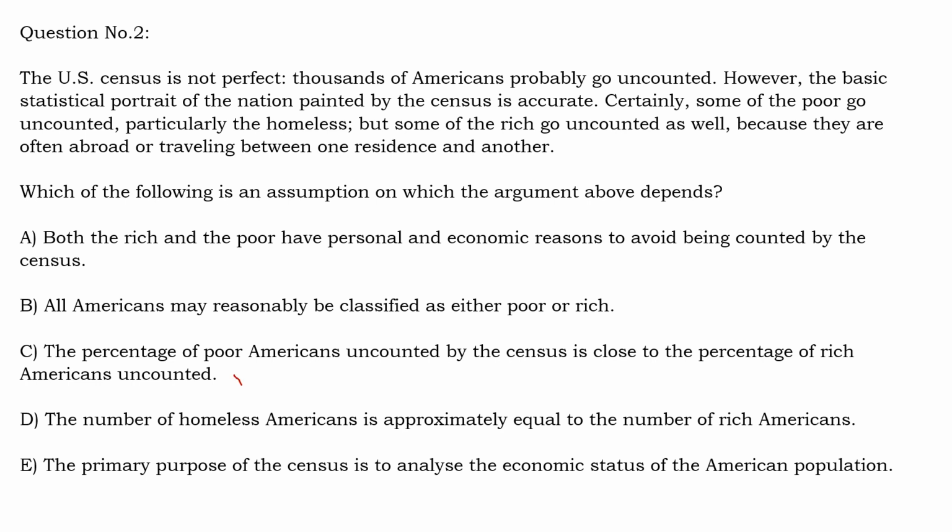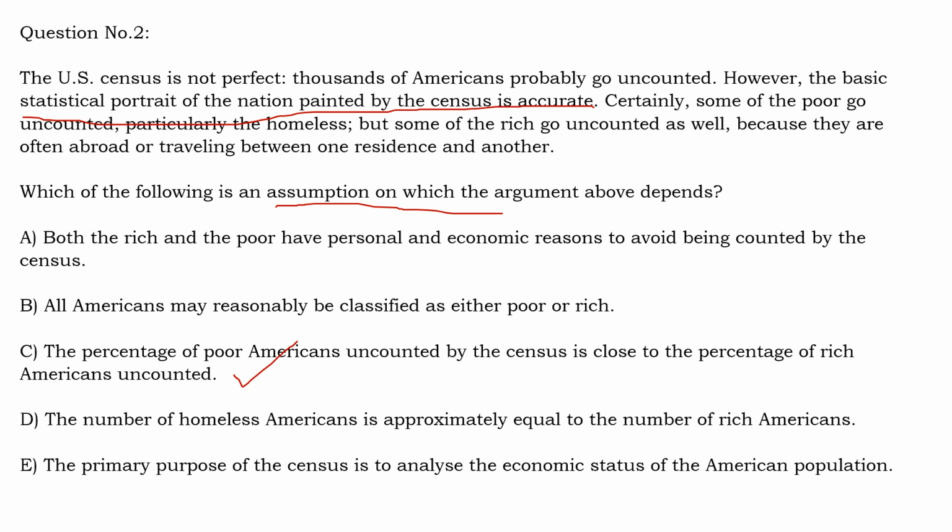Option C, the percentage of poor Americans uncounted by the census is close to the percentage of rich Americans uncounted. So this is the assumption on which the argument is depending, because only when we assume that the percentage of poor people excluded from the census is equal to the percentage of rich people excluded, then the final statistical portrait is accurate. There is no effect on the final outcome.